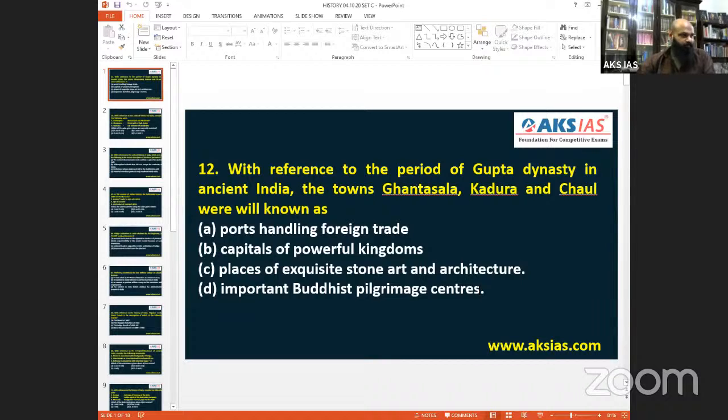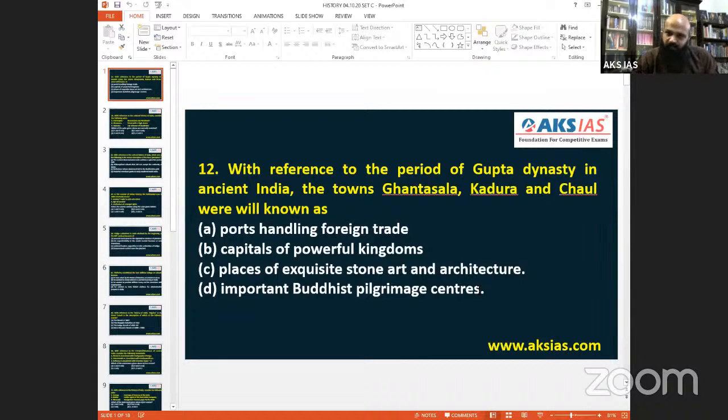Kadur is there in Karnataka also, near Chikmagalur district. And there is another Kadura in UP, near the Jhansi area.